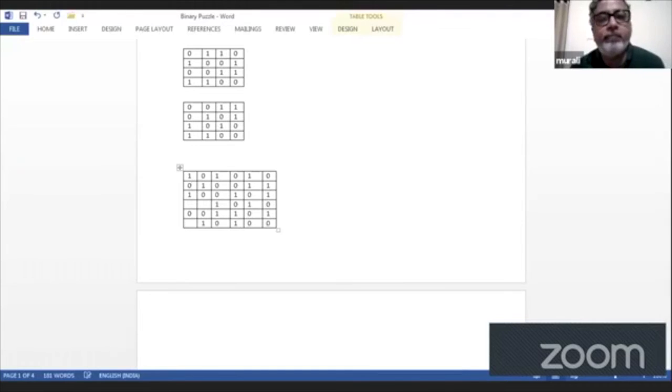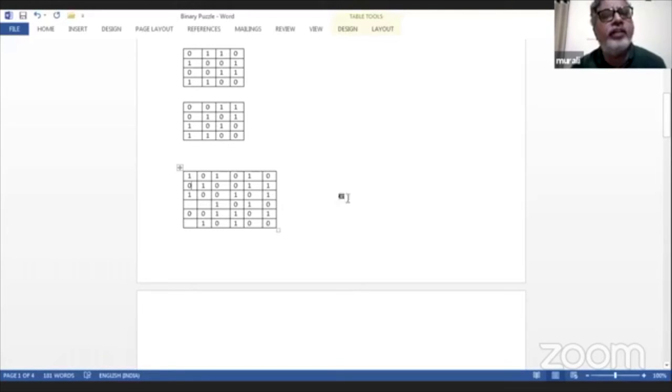Why? Because there's 2 ones over there, so it's 0. No. Yeah, that's one of the reasons. And also, if you take this row, there are 3 ones and 2 zeros. So this has to be 0. Okay. So what would come here? 0. No. 1.